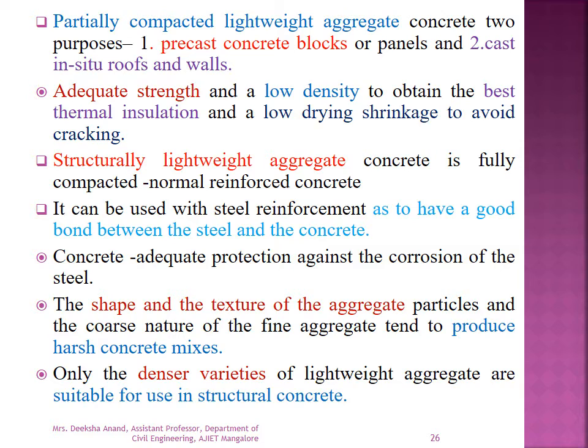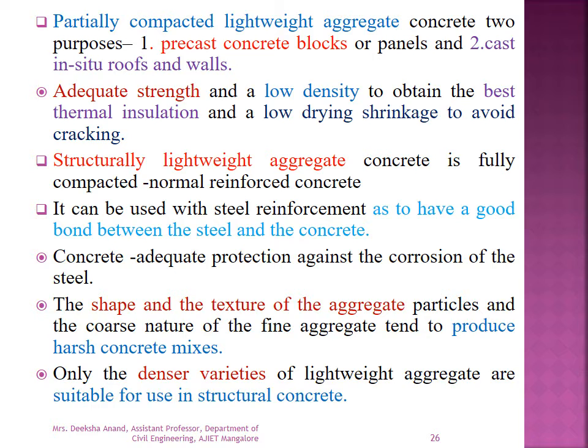So partially compacted lightweight aggregate concrete serves for two purposes: precast concrete blocks or panels, and the second one is the cast in situ roofs and walls. So one is partially compacted, and other one is fully compacted.